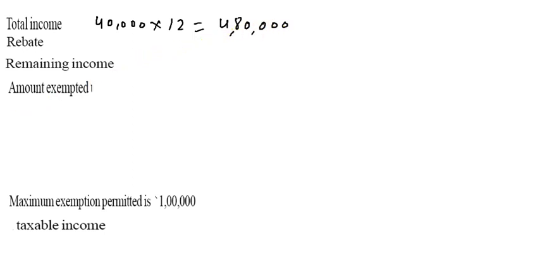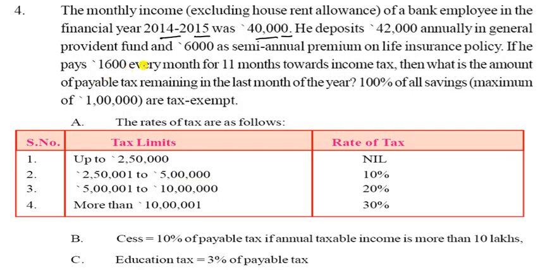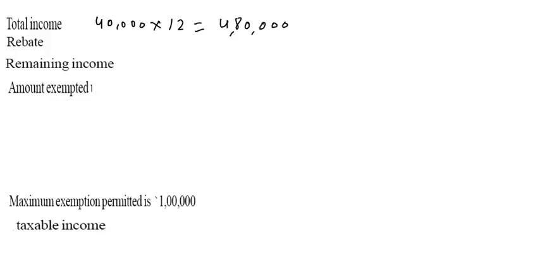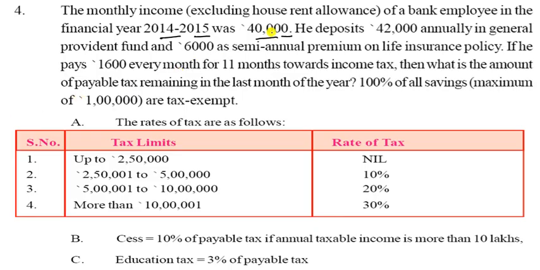So let us see what will happen in the next step. He deposits 42,000 annually in GPF, General Provident Fund. So we can write here 42,000 in GPF. Now let us see the next one. It is the 42,000 annually in GPF.